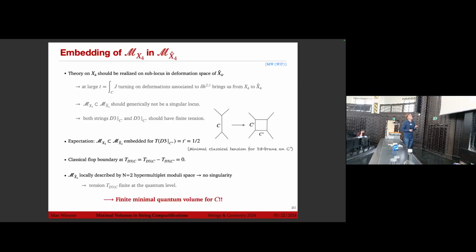But importantly, we can now describe M_X4 locally by an N=2 hypermultiplet space, where we don't expect a singularity because it should be resolved. And in particular, this means that the tension of this brane on C should be finite at the quantum level, which also means that the quantum volume of the curve C should be finite, which is hence very different from what we would have expected in the N=2 theory.